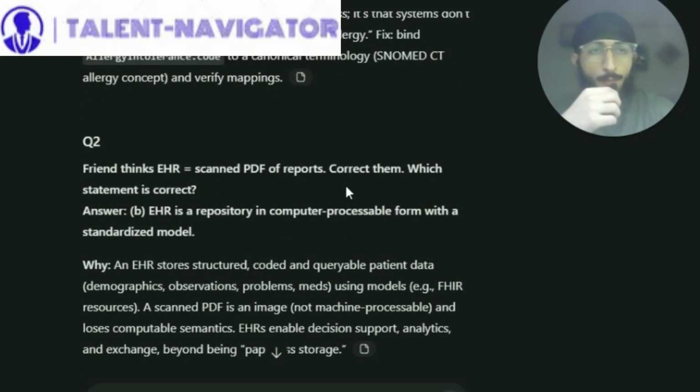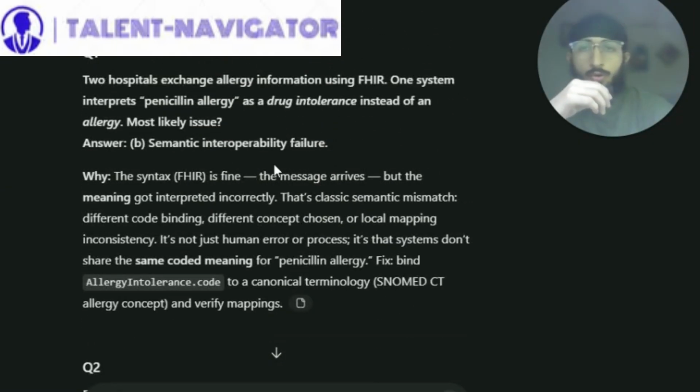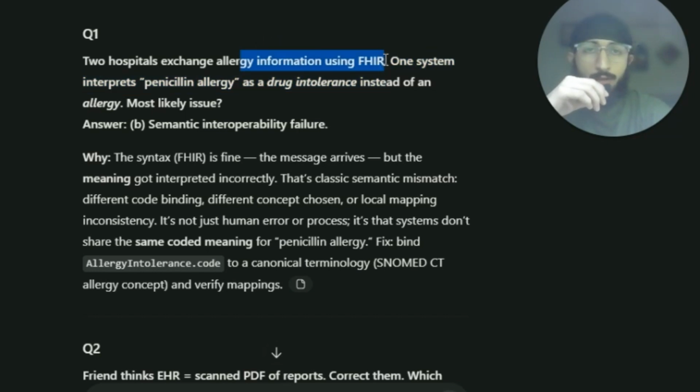So now we'll be going over computing for medicine and some quiz questions. Two hospitals exchange allergy information using FHIR. And what is the full form? FHIR stands for Fast Healthcare Interoperability Resources, right?